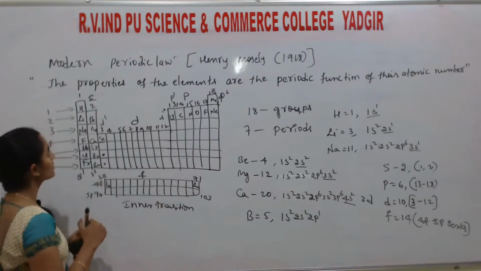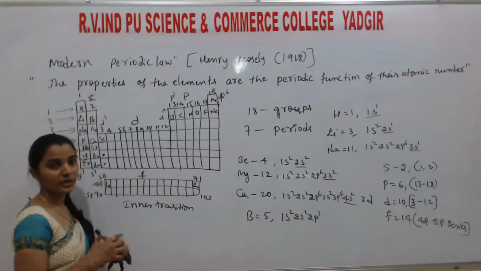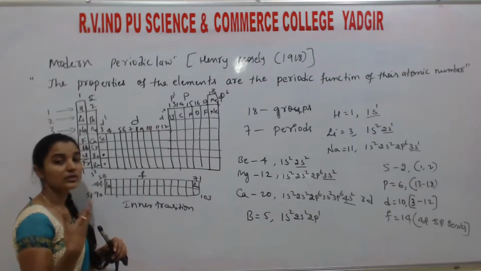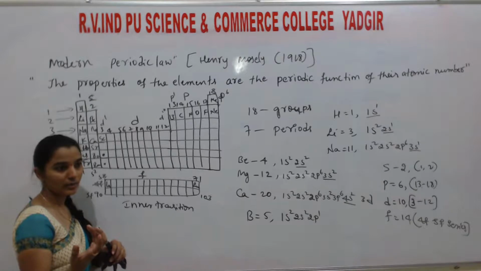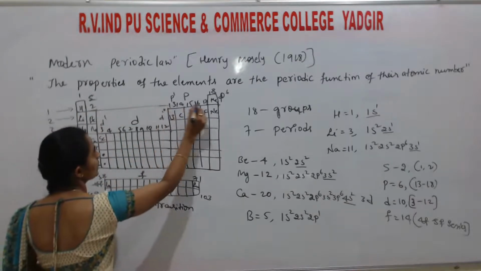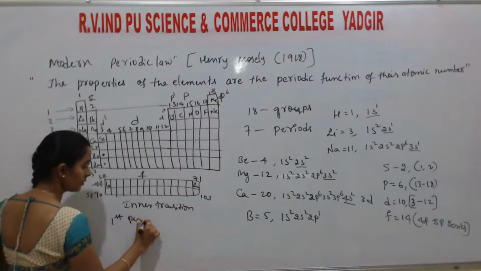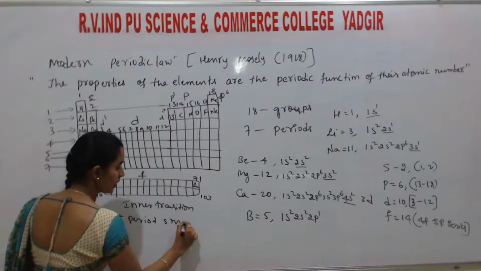Students, they may ask which period has the fewest elements, which one is the incomplete period, which one is the longest period. So listen: the first period has only 2 elements, so the first period is the smallest period.